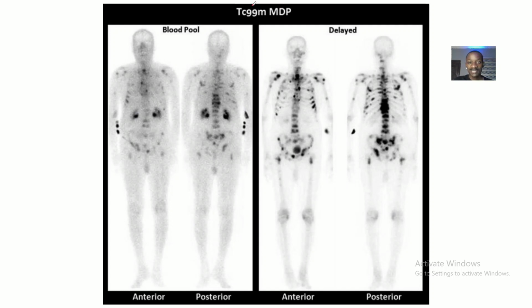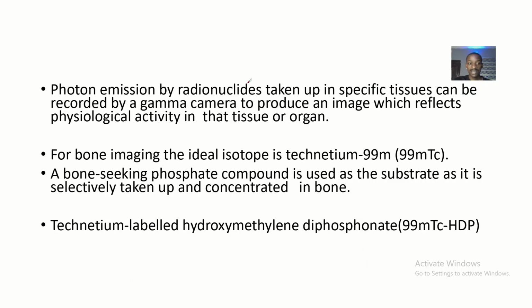You could see this, the most suitable isotope, technetium-99m, is the most suitable isotope to use for radionuclide scanning if you want to focus on the bones. Do you understand? Now you could see this picture is an example of a radionuclide scan. Now let's talk a bit, guys.